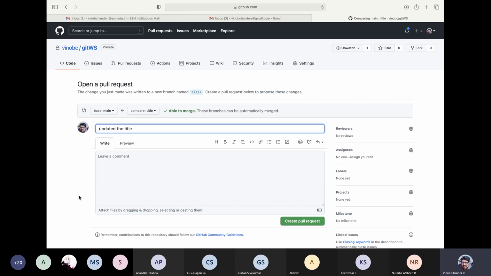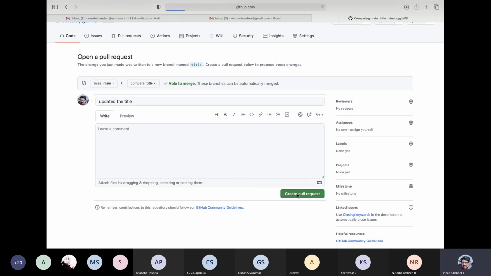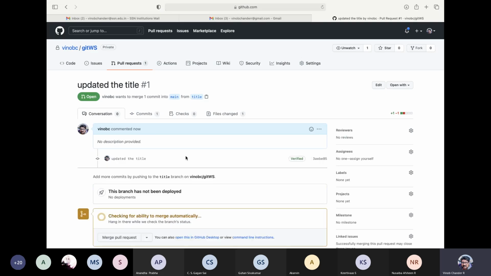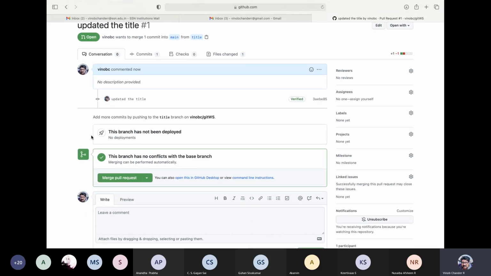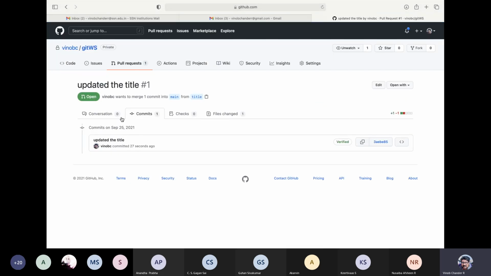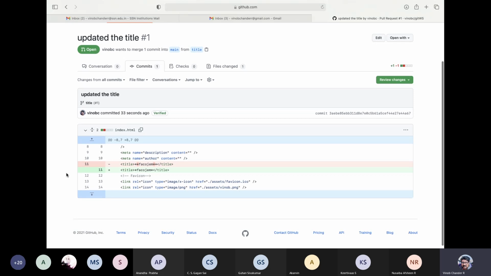Now see that once you do that, you come here and you need to again click on this to create the pull request. So click on this, update the title, and then come over here and create the pull request by clicking create pull request. Now this will create a pull request which is open, and as you can see here, you have got conversations, you have got commits. You can see the commits over here, the commit updated the title. So we have changed that, and you can see the difference as well: two stars to single star.